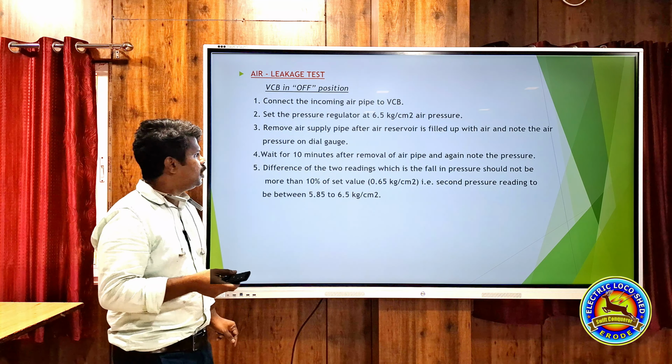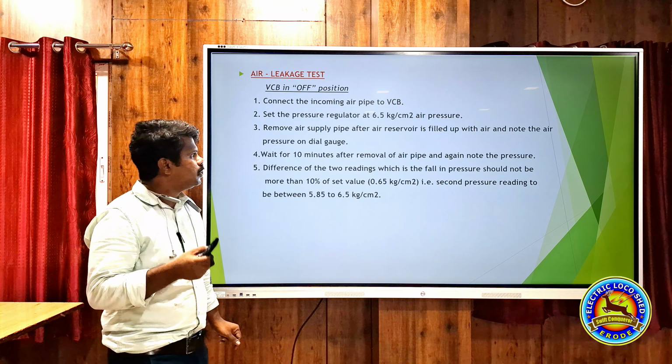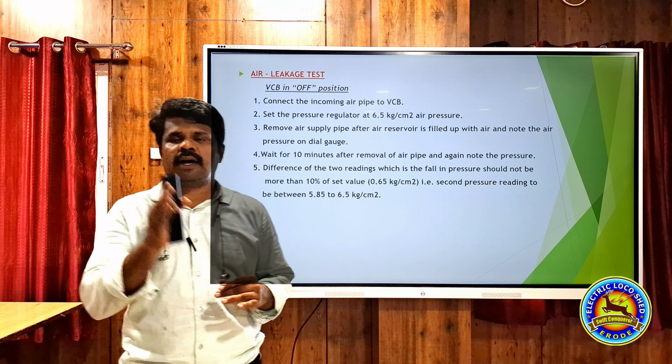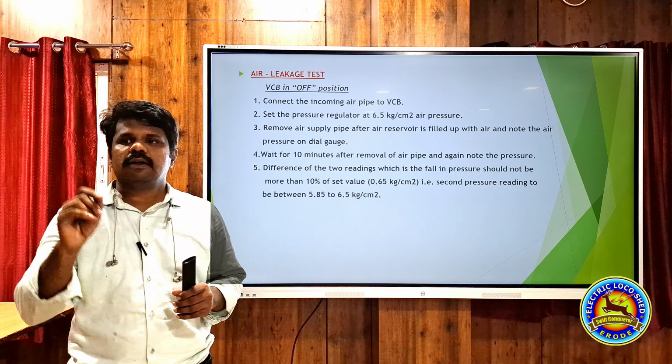Air leakage test in VCB in off condition. Okay, we will apply pressure of 6 kg. Sorry, 6.5 kg we will apply, and we will wait for 10 minutes. If the pressure drop is more than 10% of set value, there we have to arrest the air leak. In closed condition, in open condition, the air will be available up to relay valve.